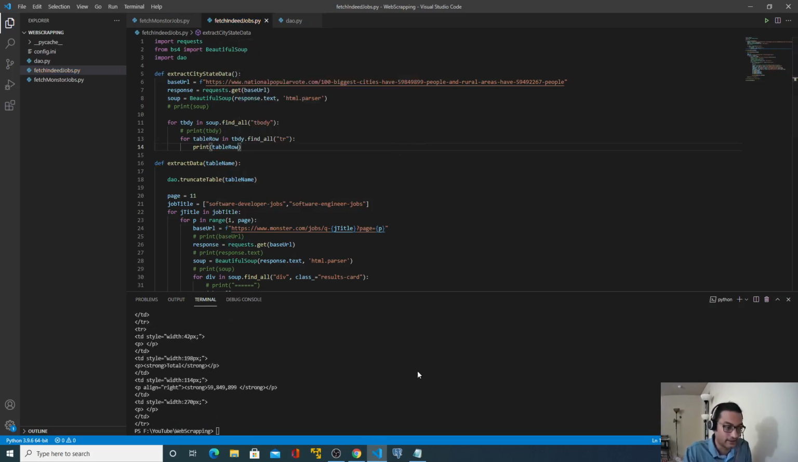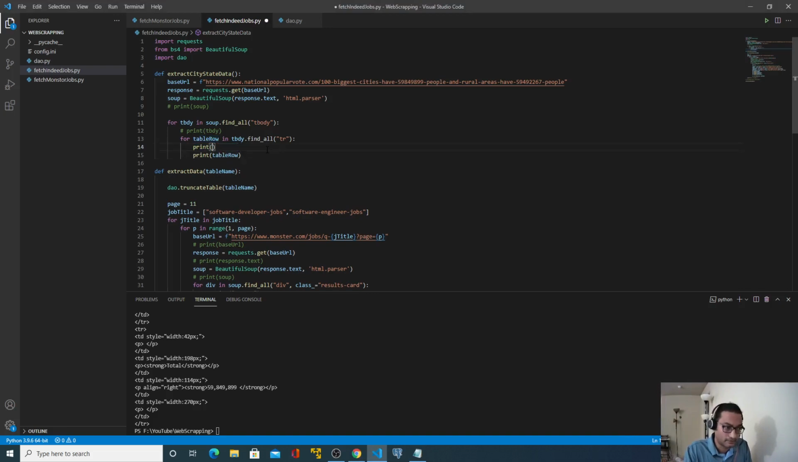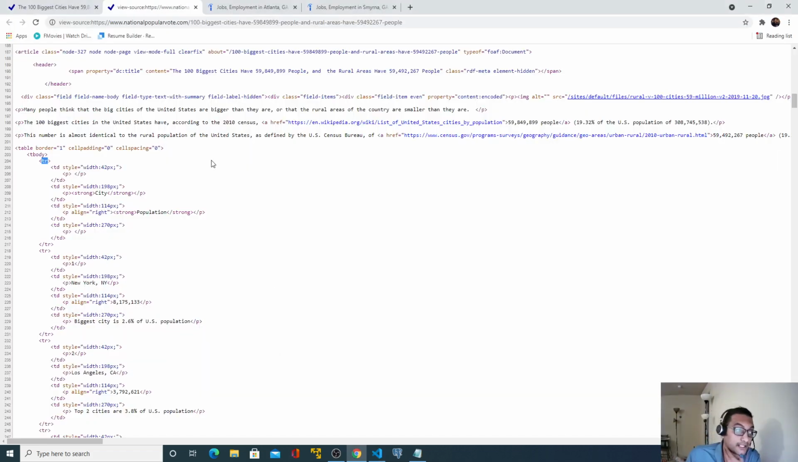Now remember there are multiple table rows here, so we can add something to see them separately. Perfect. So see, it's a different table row. This is a different table row. Now, inside a table row, our actual information is available in a p tag. So inside this tr, there are multiple p tags, and that is what we are looking for.